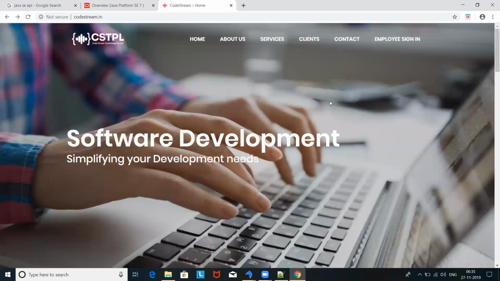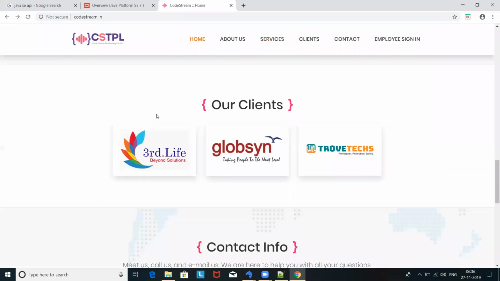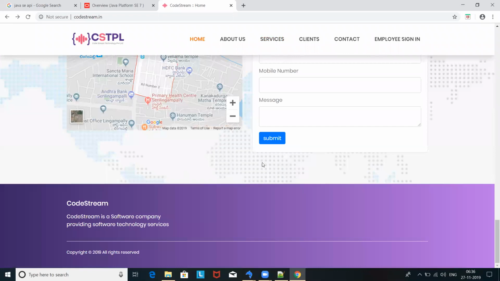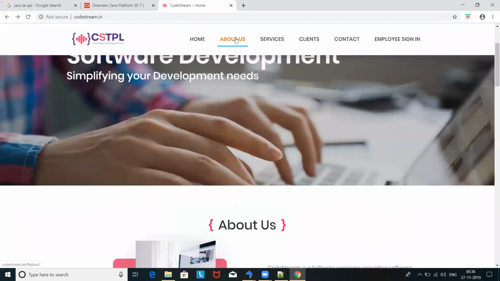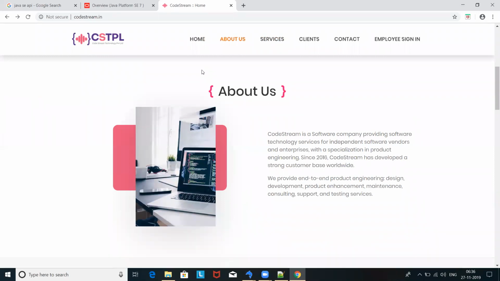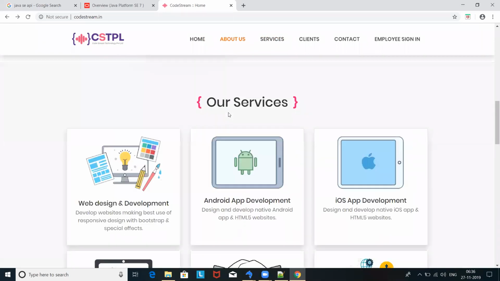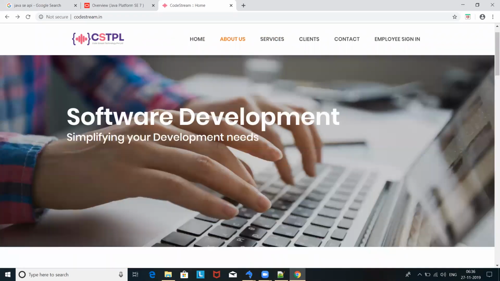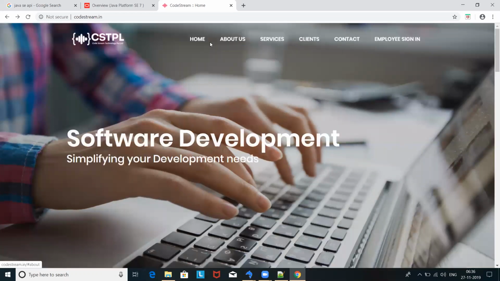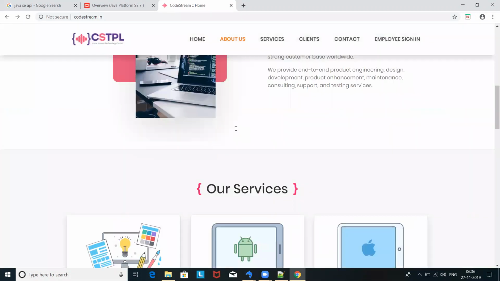Right now these are static pages we are displaying, such as the client information. But if I want to do some action under these modules, then I have to create Java classes and write some programs. If I want to keep things module-wise, then we will not keep all the module classes, like the about us module classes, in the same place. We want to keep them in different places, so that we can understand that these classes are all under this one, and we can easily manage those classes.